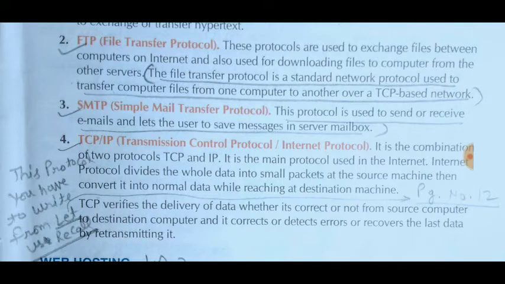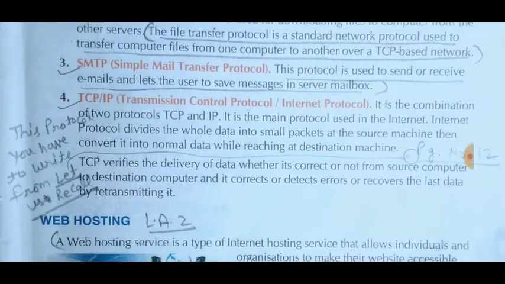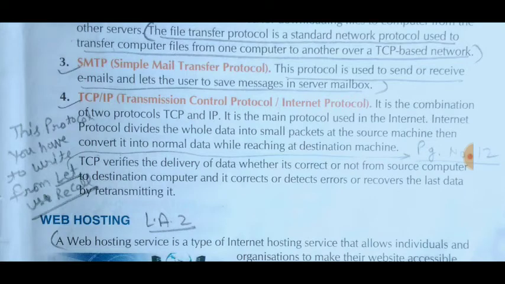Next is TCP/IP, meaning Transmission Control Protocol or Internet Protocol. It is the combination of two protocols. Here two protocols are involved. First is TCP and second one is IP. TCP stands for Transmission Control Protocol and the second one is Internet Protocol. These protocols work together. It is the main protocol used in the internet.